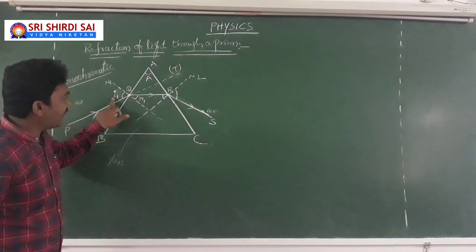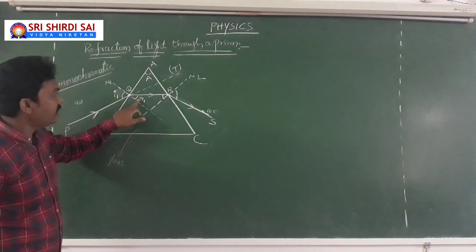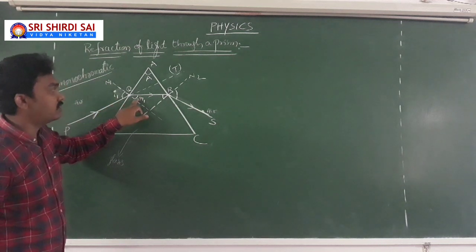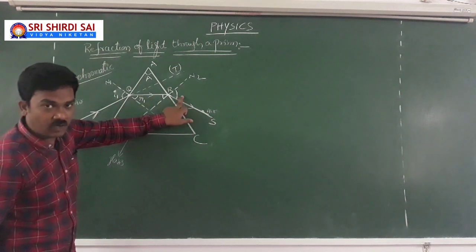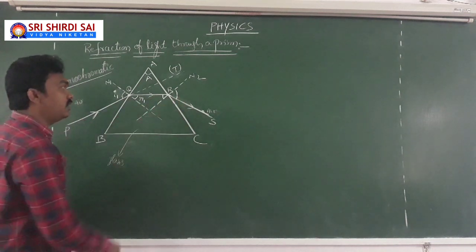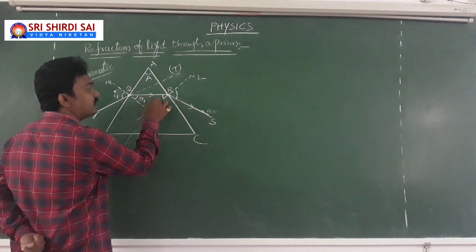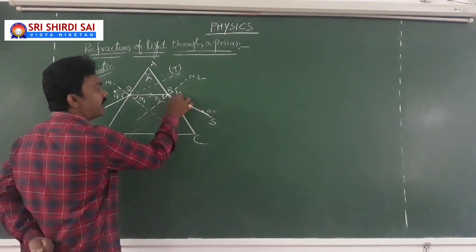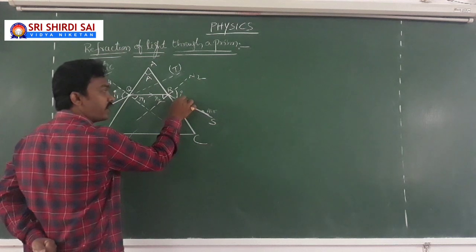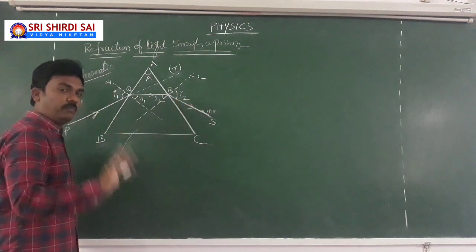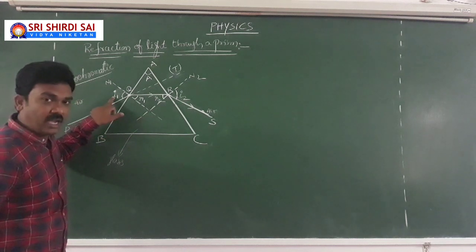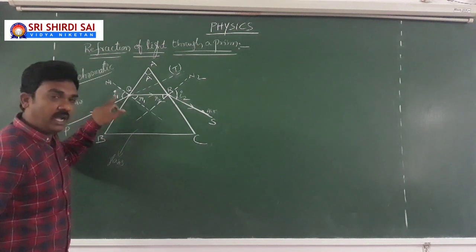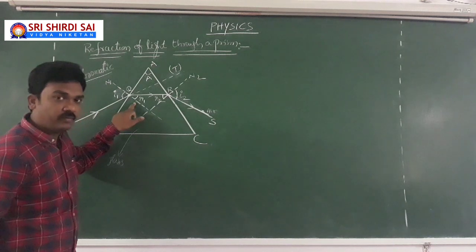Now you see, I1 is the angle of incidence at the interface AB, R1 is the angle of refraction. Now here again, this is the angle of incidence and this is the angle of refraction. Let me name this angle of incidence R2 and this angle of emergence, or refraction, I2. Usually people may get stuck here. When the light falls on AB, the angle of incidence is I1 and the angle of refraction is R1.